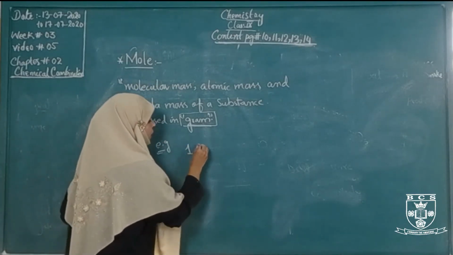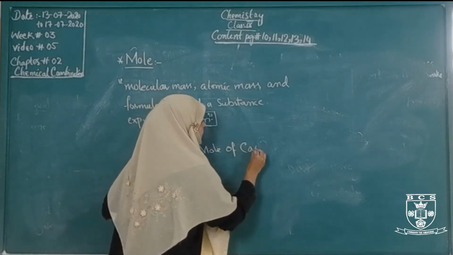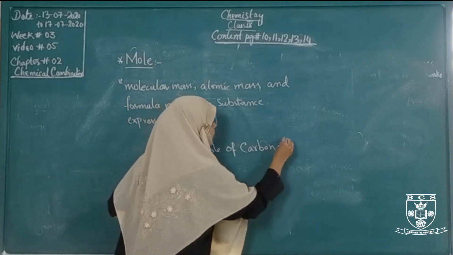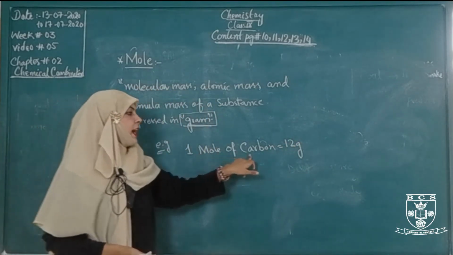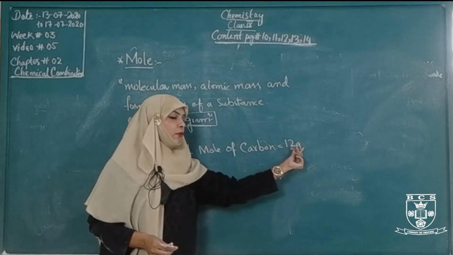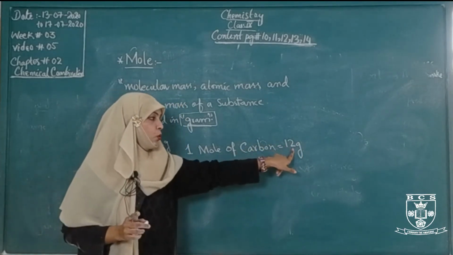But in chemistry, we use this terminology as a mole. 1 mole of carbon is equal to 12 gram. That means 12 gram of carbon is equal to 1 mole.